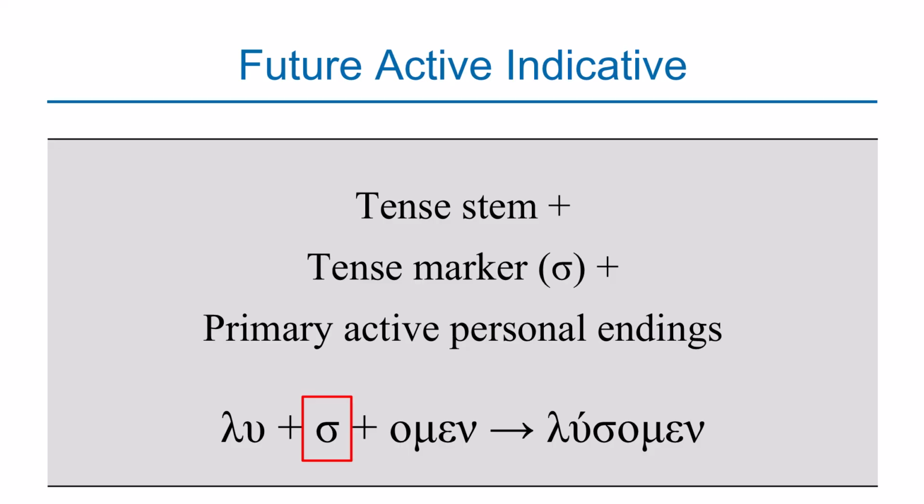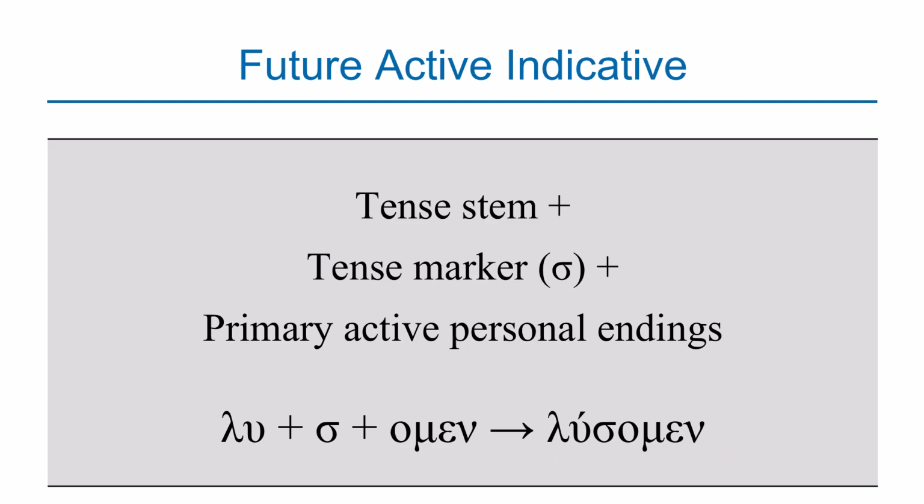So in the future active indicative, verbs are built by following this pattern. Number one, you get the stem. On the stem, you attach sigma, which is a tense marker, an identity of the future tense. And to sigma, you attach the primary active personal endings, the same endings that the present tense was using. When you add all these three items, you are forming the future active indicative.